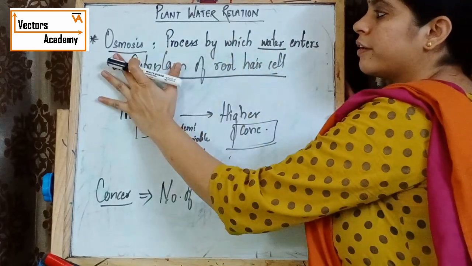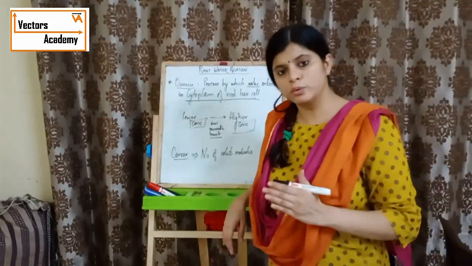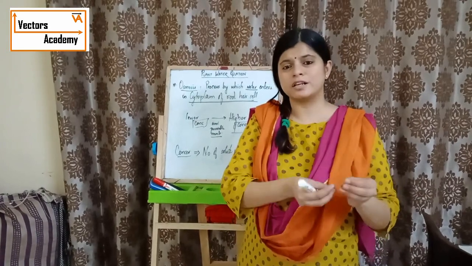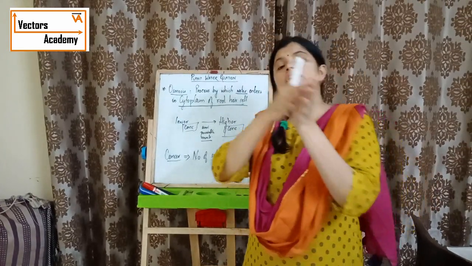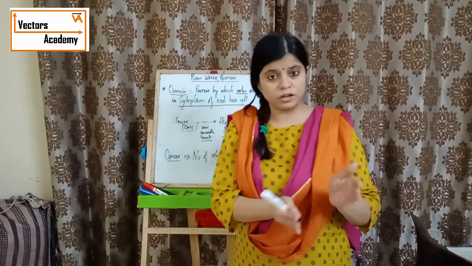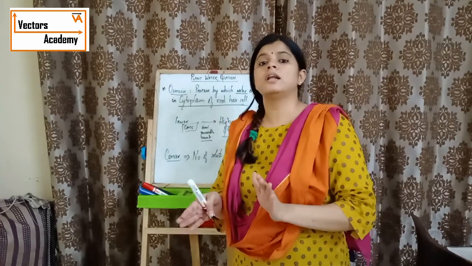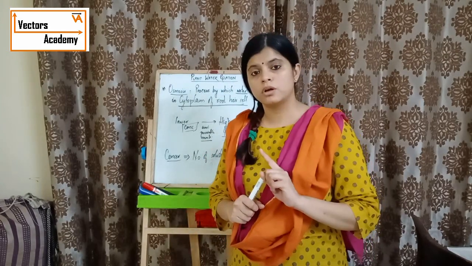Before knowing the definition of osmosis, let's revise the definition of diffusion. Diffusion is the movement of ions, atoms, or molecules from higher concentration to lower concentration until an equilibrium is reached.